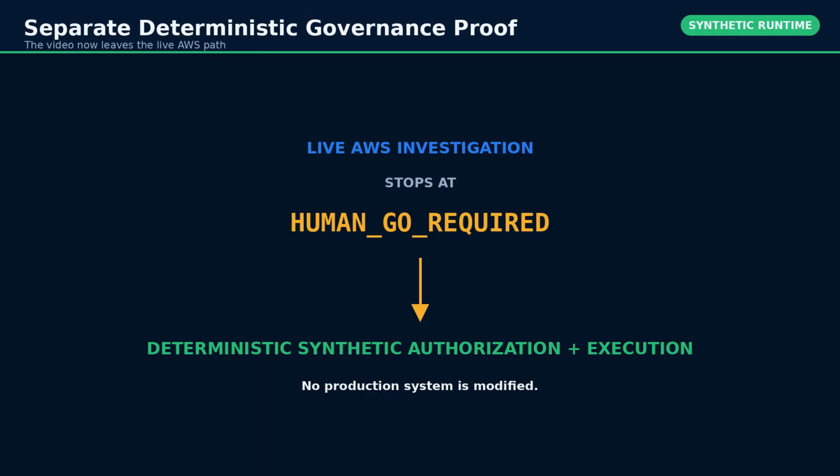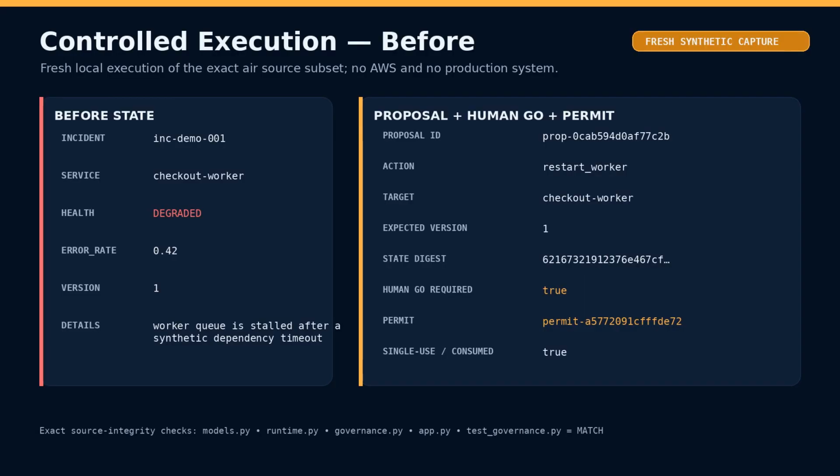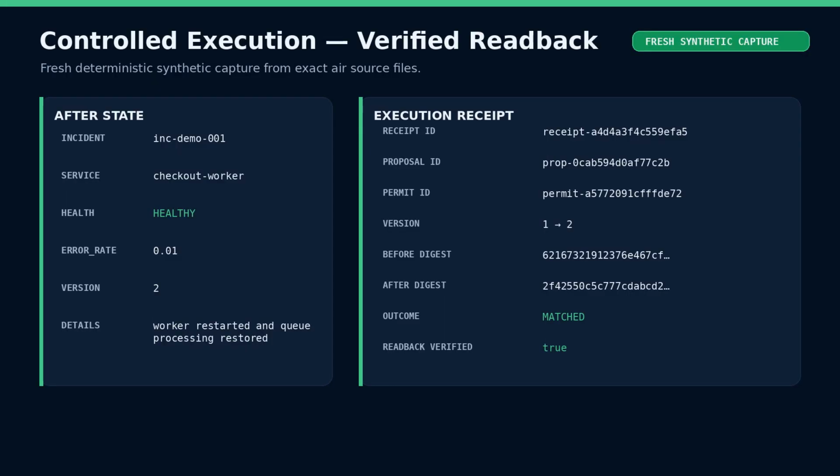After human review, the demonstration switches to the separate deterministic governance path. An external registry issues a single-use permit bound to the exact proposal, action, target, state version, and state digest. The validator checks every binding, consumes the permit before the mutation attempt, and executes only the approved restart in the synthetic runtime. The service moves from degraded at version 1 to healthy at version 2. A verified evidence receipt records the before and after digests, versions, permit identifier, and matched outcome. This is controlled synthetic execution, not a claim of production mutation.